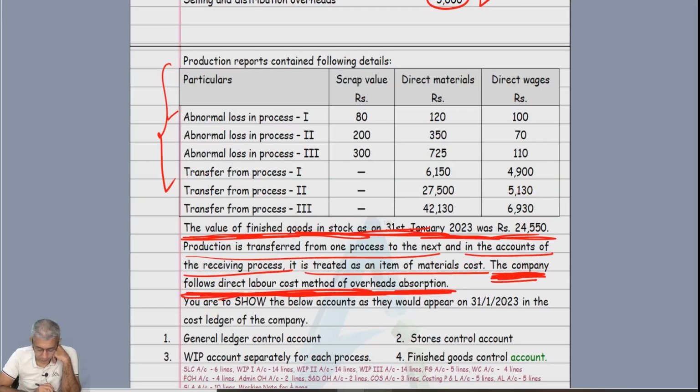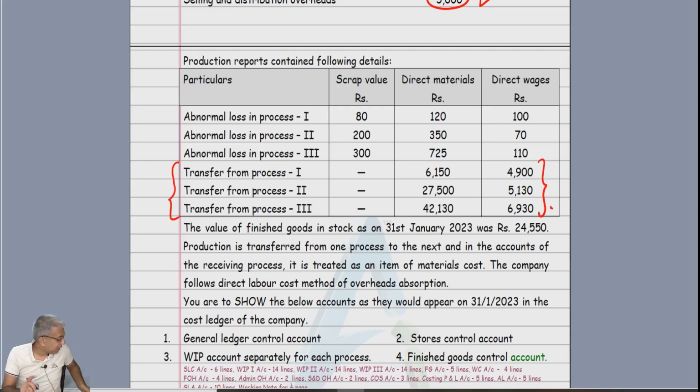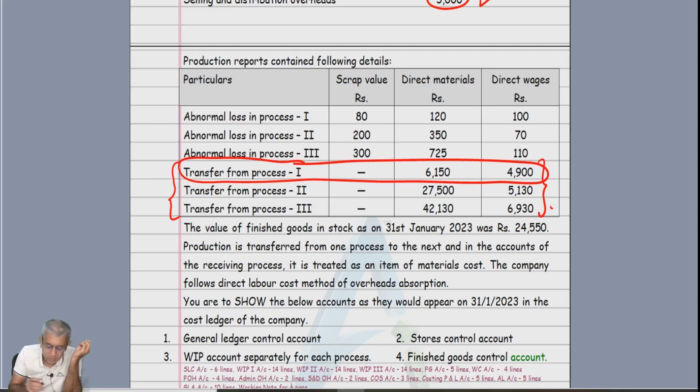Done. Now listen. In this table, I am trying to cater to these lines first. How many lines do you all have left for WIP accounts? 14. Okay, fine. Now, obviously, goods have to be transferred from process 1 to process 2, from process 2 to process 3, from process 3 to finished goods account, right? So, first of all, transfer from process 1.